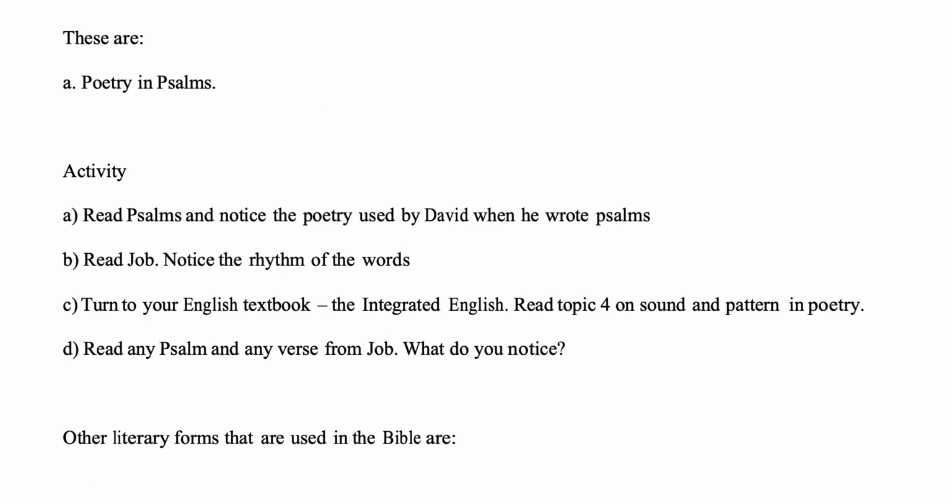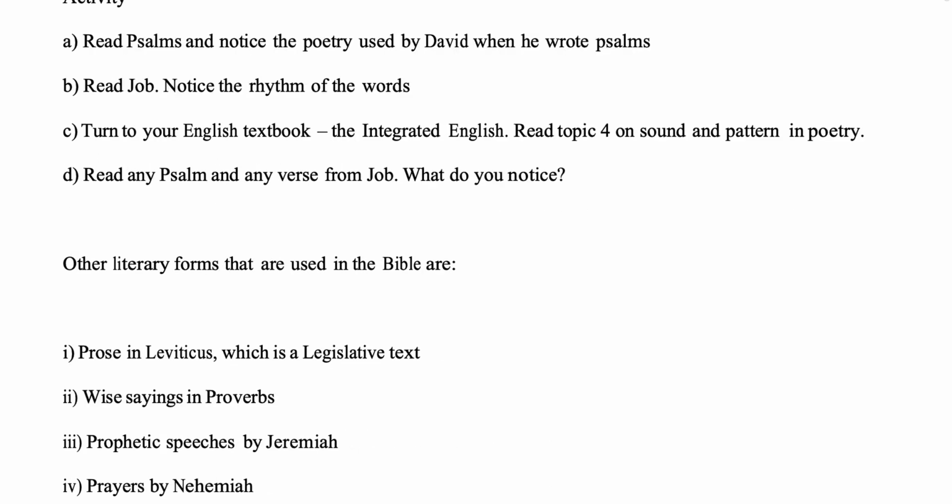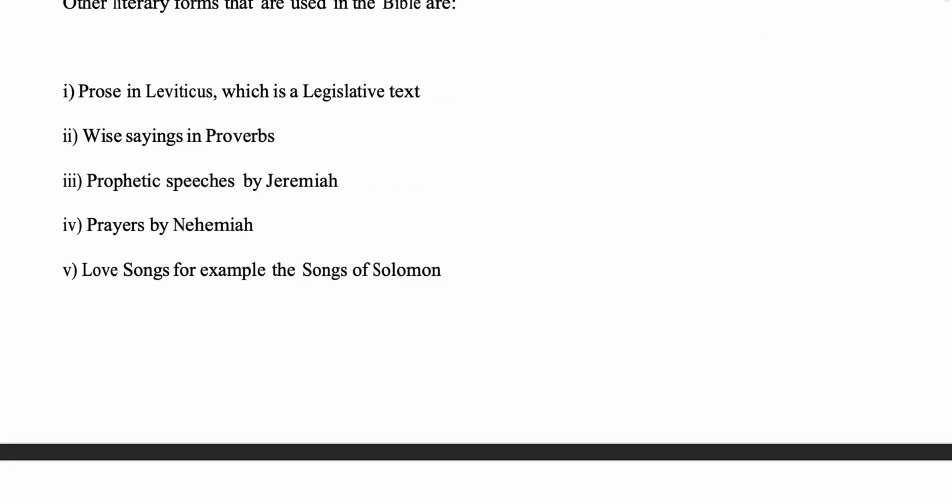Activity. A. Read Psalms and notice the poetry used by David when he wrote Psalms. B. Read Job. Notice the rhythm of the words. C. Turn to your English textbook, The Integrated English. Read Topic 4 on sound and pattern in poetry. D. Read any psalm and any verse from Job. What do you notice?